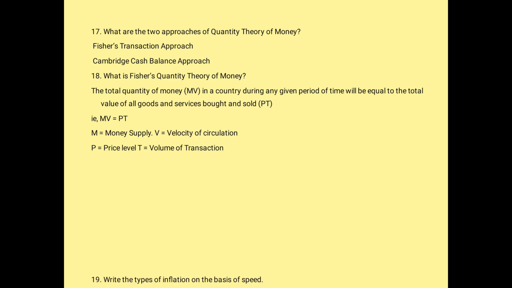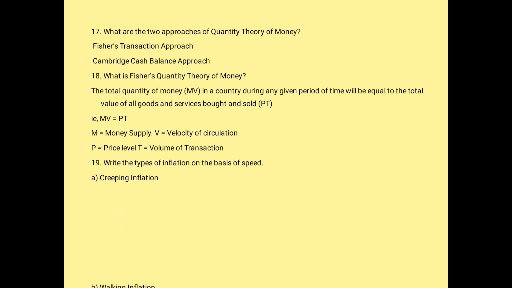The equation is written MV is equal to PT. So M stands for money supply, V stands for velocity of circulation, P stands for price level, and T stands for volume of transaction. Write the types of inflation on the basis of speed. It's creeping, walking, running, and galloping, or we call it hyperinflation.